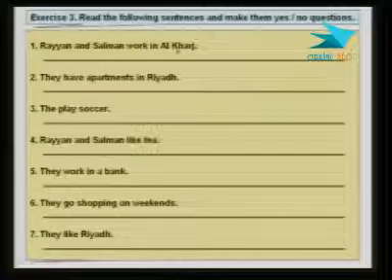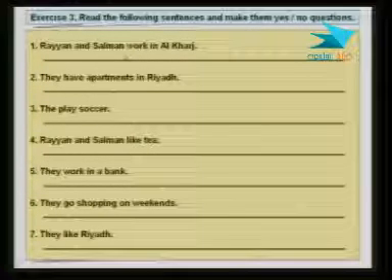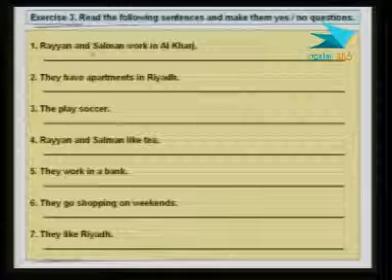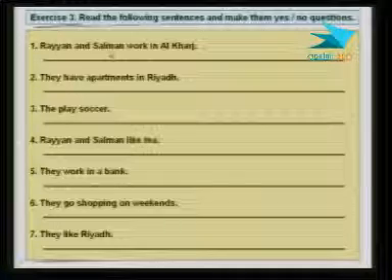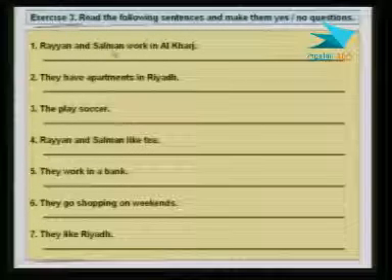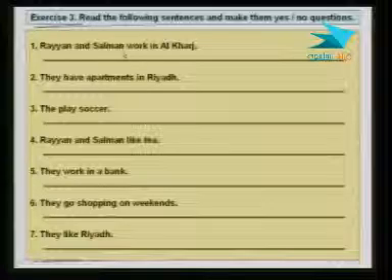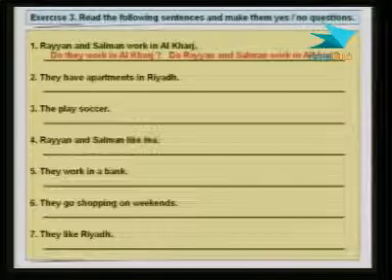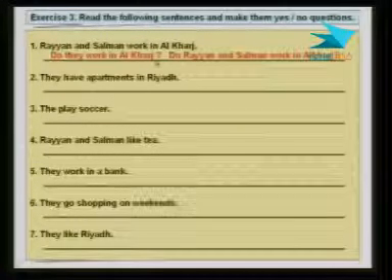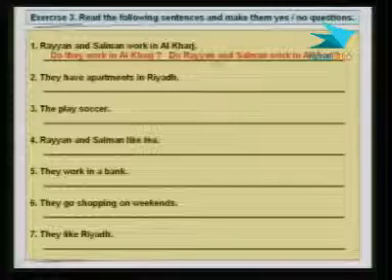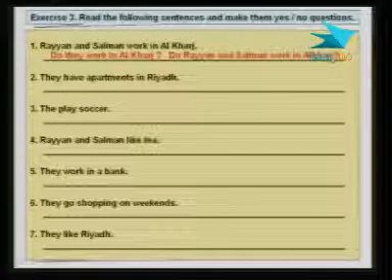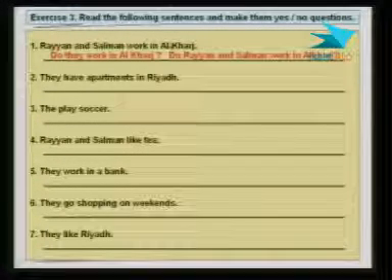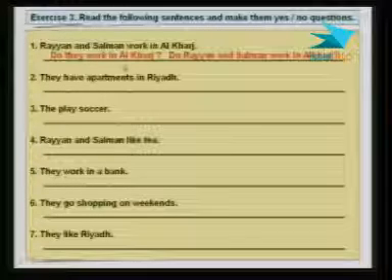Rayyan and Salman work in al-Kharj. So the question would be then, what do we need for a plural? Remember the helping verb? What is the helping verb that we use when the subject is plural to make a question or to make a negative? It's the verb or the helping verb do. So do they work in al-Kharj? Or we can say, do Rayyan and Salman work in al-Kharj? That's the question.